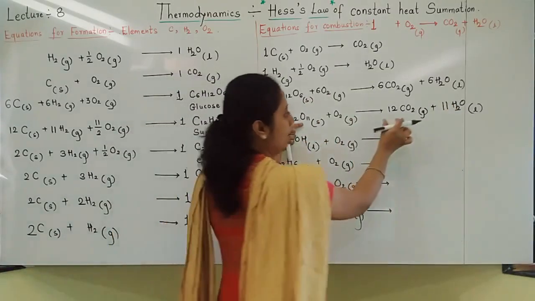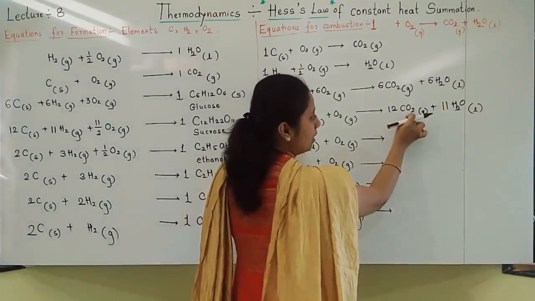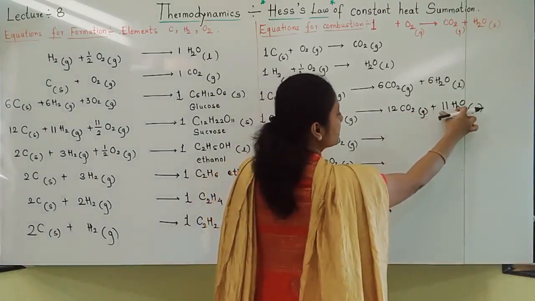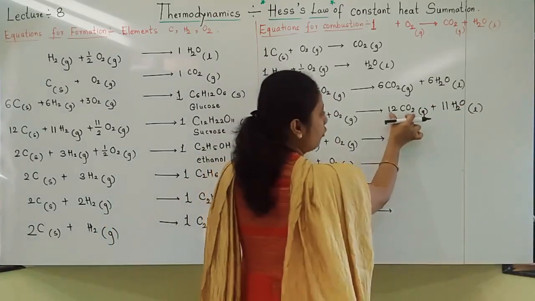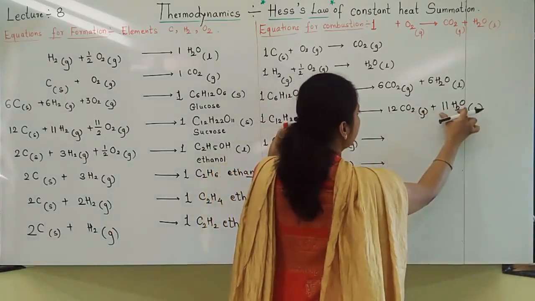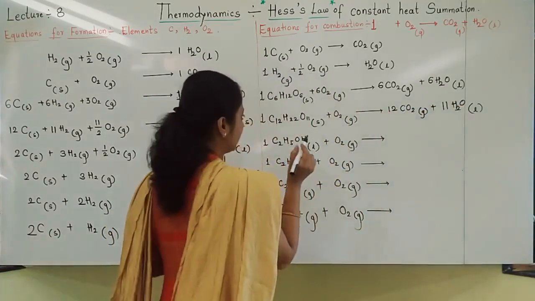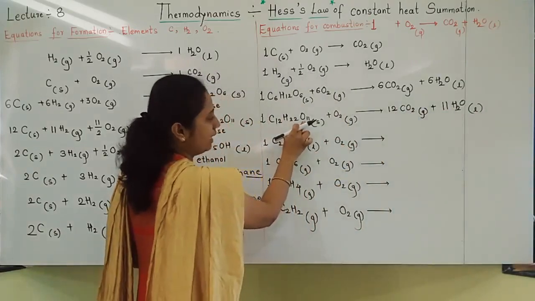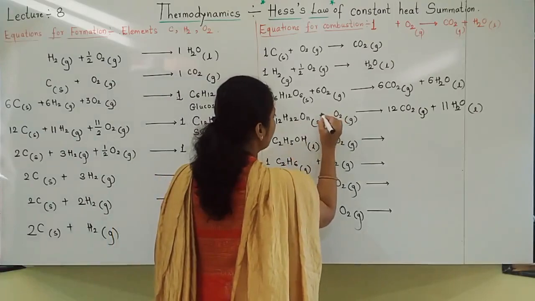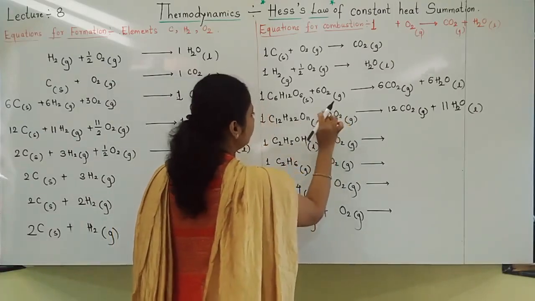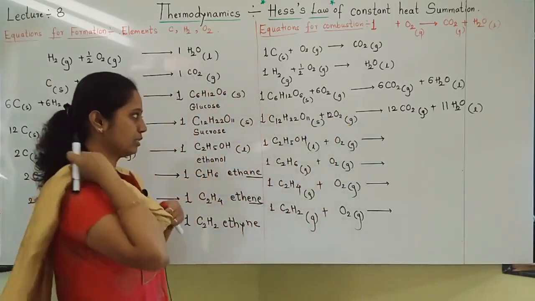Oxygen balancing: 12 times 2 is 24 plus 11, total 35 oxygens. Out of that, 11 are already here, so I should write here only 12 oxygens.